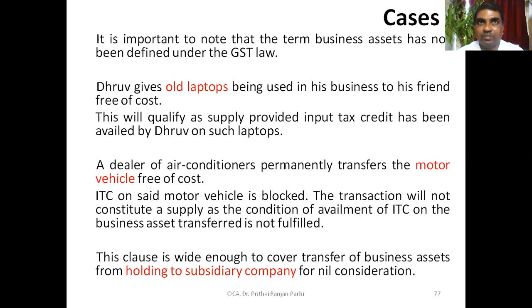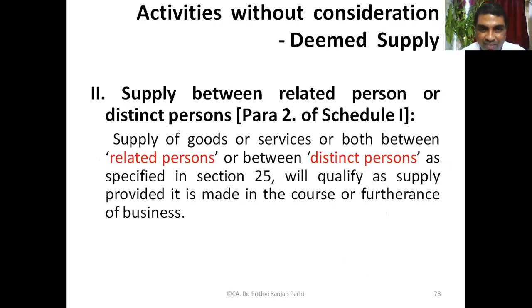What's your opinion? Is it a supply or not? Supply or not? Simple thing, if the input credit is available, then it's a supply. Yes, sir. Okay.